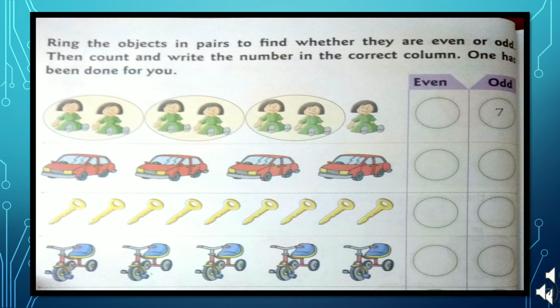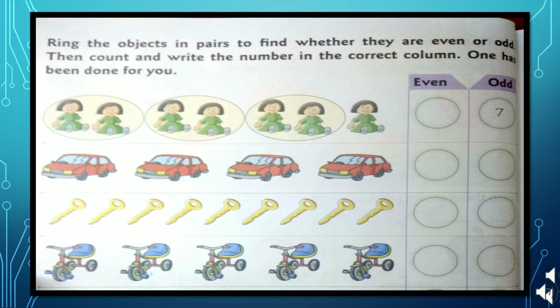Now we have 4 cards. 4 can be fully grouped into pairs. It means 4 is an even number. Now we have 9 keys. 9 cannot be fully grouped into pairs. 1 key is left here. It means 9 is an odd number.